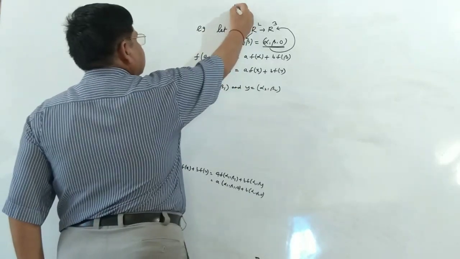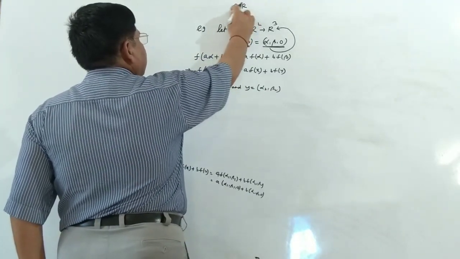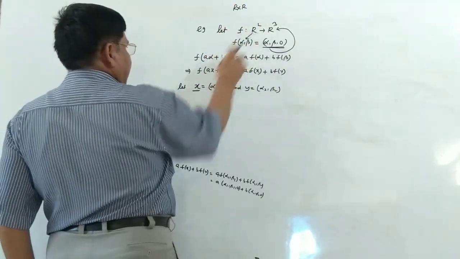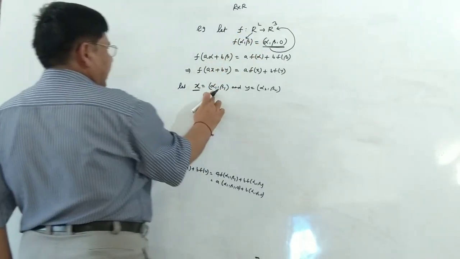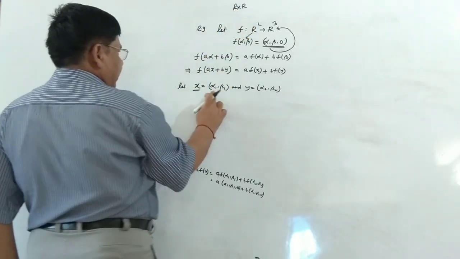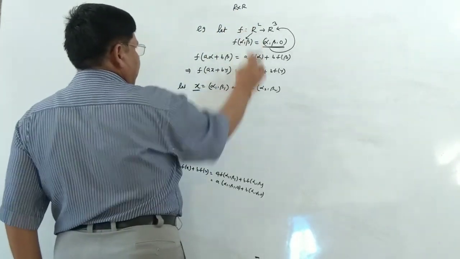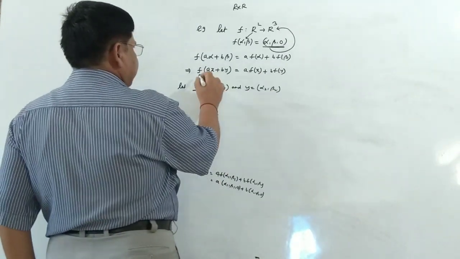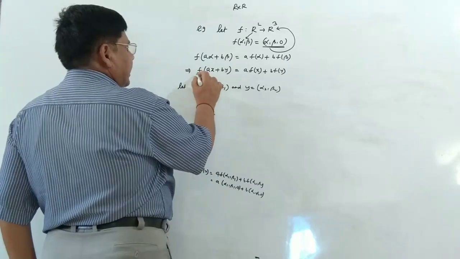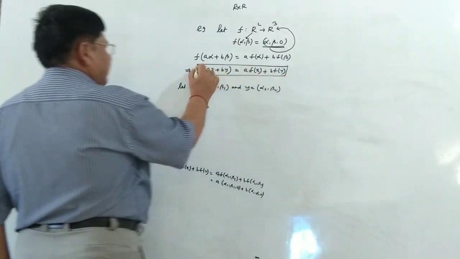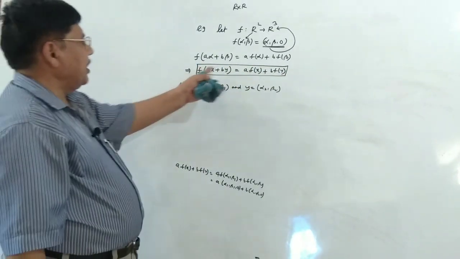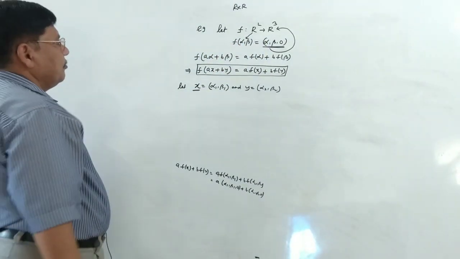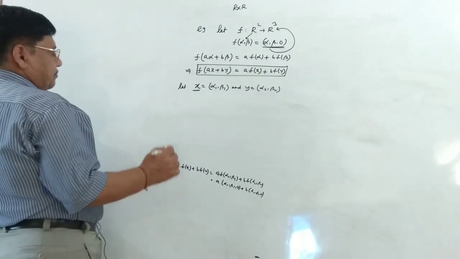R square means its members are ordered pairs. So x is from the source R square, its coordinates are alpha 1, beta 1, and y is also from R square, alpha 2, beta 2. Then we have to verify whether this underlying condition is satisfied or not. If it is satisfied, then such a mapping will be viewed as a linear transformation.